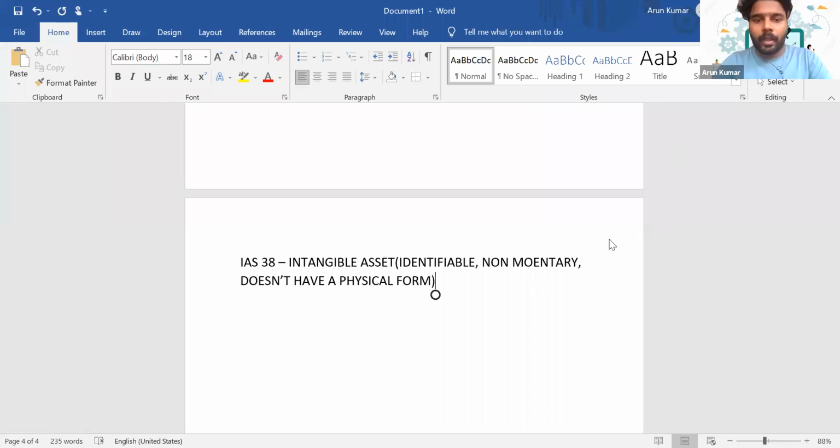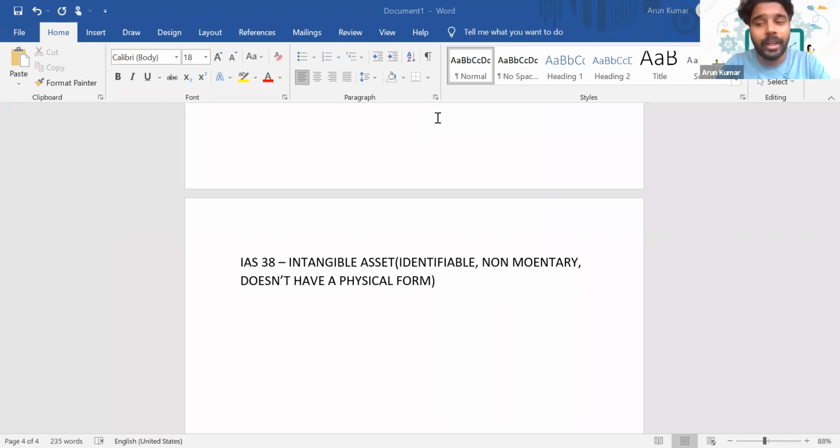Yeah, fine. So let's discuss that part. What do you mean by identifiability? Goodwill, the trademark of a company, the must-haves: are these items identifiable? Can you sell the goodwill of a company separately?